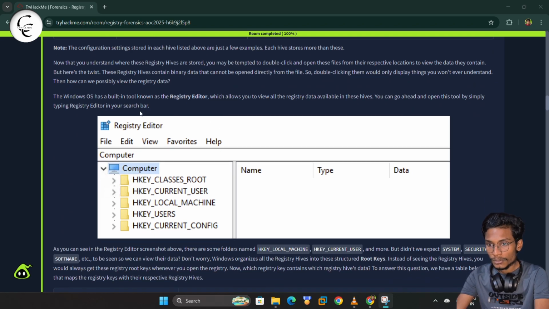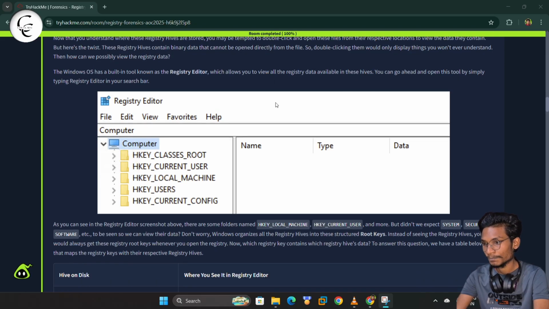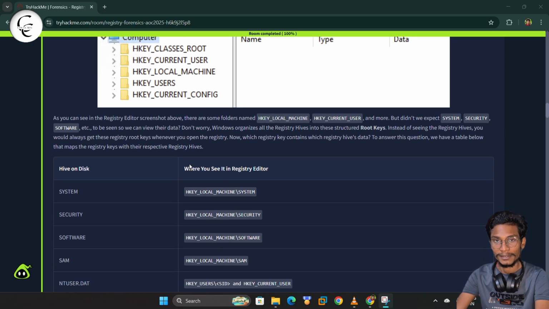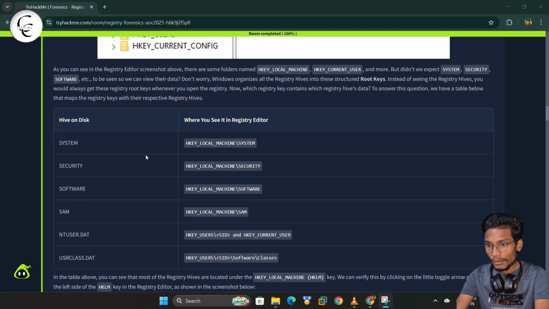Now the Windows OS has a built-in tool known as Registry Editor, which allows you to view all the registry data available in the hives. We can check this out, and in this room we are going to perform all these activities in our practical part. Now here we have another table, showing that the registry hives have some registry keys, like the hive on disk, the SYSTEM hive, so we can check inside. Here we have where you see it in the Registry Editor.